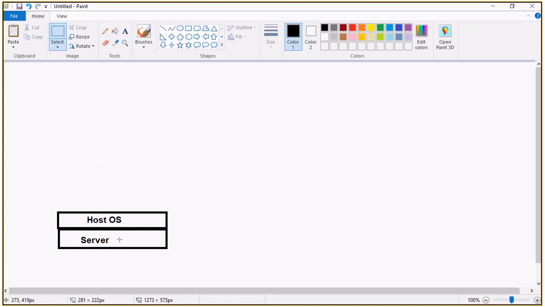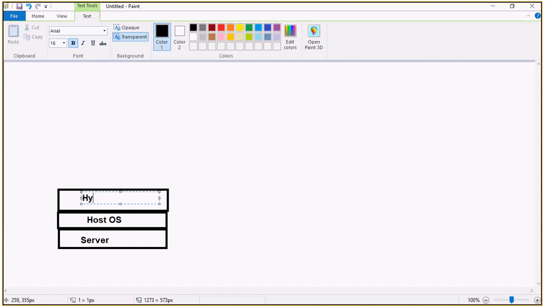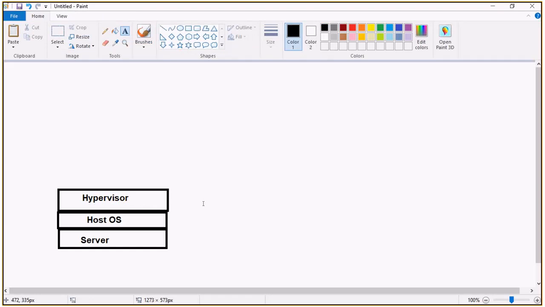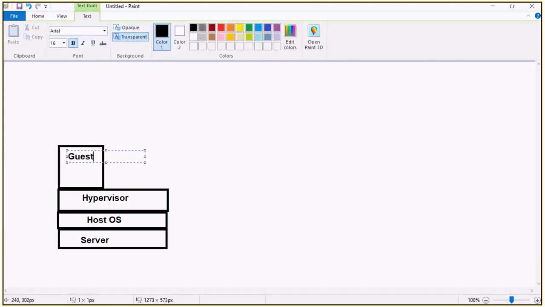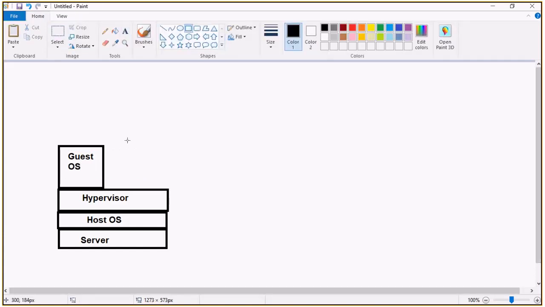on top of the host operating system I'm just going to put one hypervisor, which is used to manage the virtual machines. You can just look up what a hypervisor is on the net. After you install this, I'm going to put some guest operating system. This is the host operating system. I'm just going to have the guest OS. This is one virtual machine, then again another virtual machine which has another operating system.